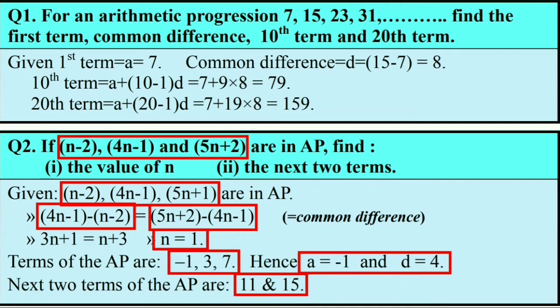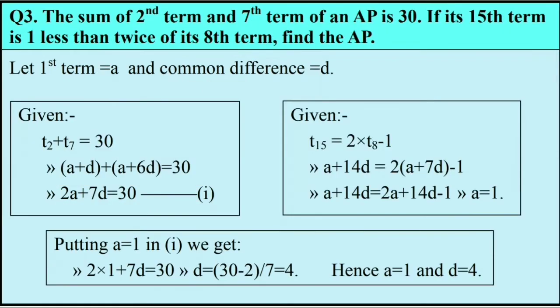So altogether we find at first the value of n, that comes 1. Using the value of n, we find the first term a, that is minus 1, and the common difference, that is 4. And using this first term and common difference, we find the next two terms, and they are 11 and 15. Let's take another question.